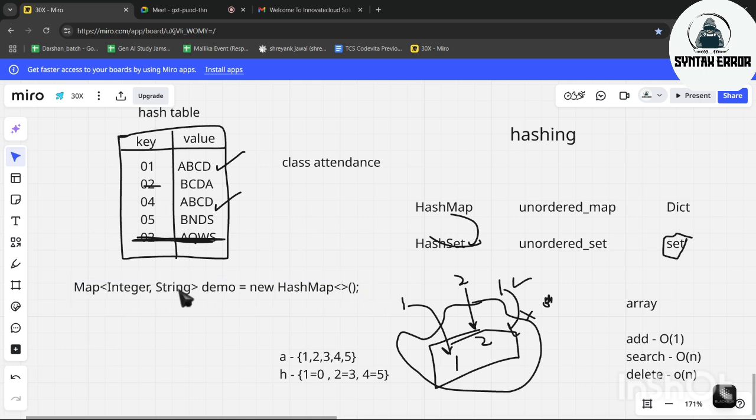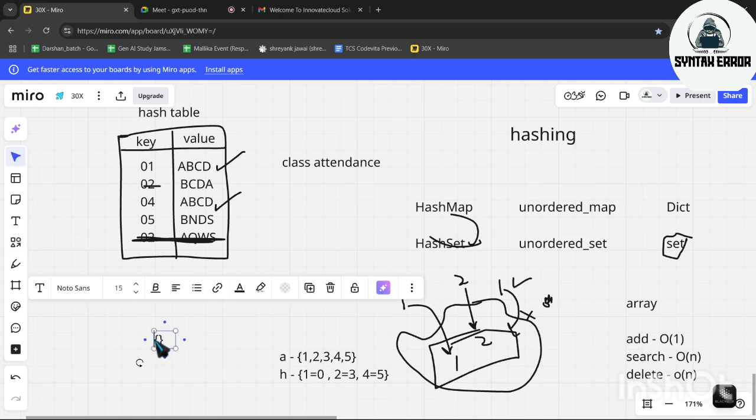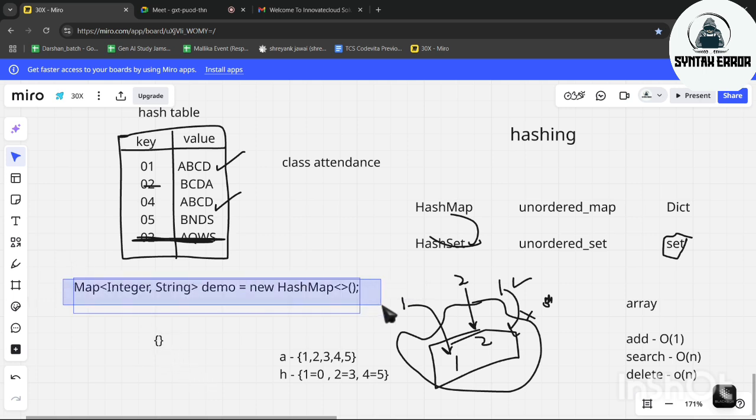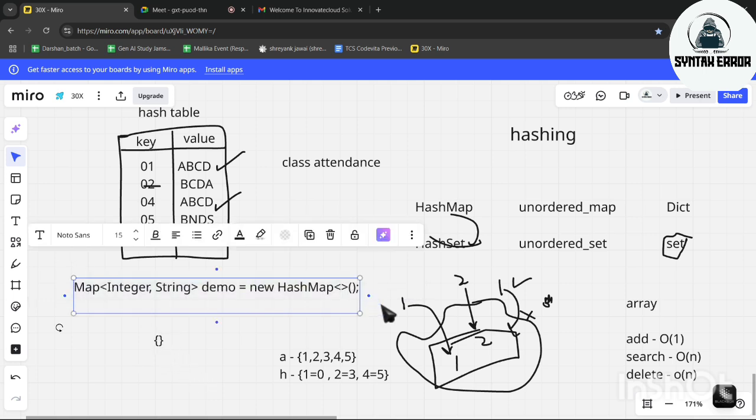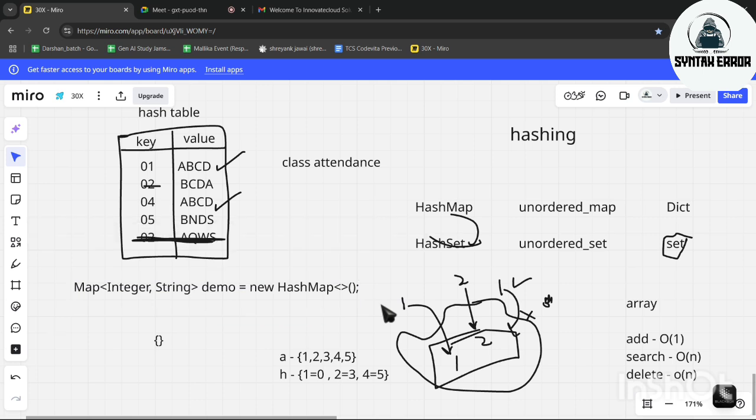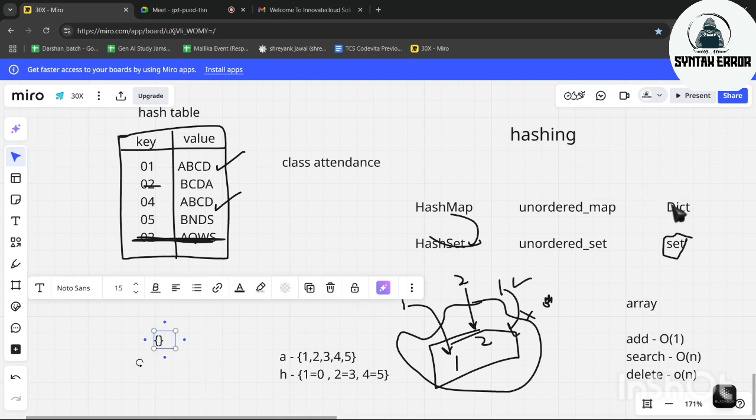And guys, who want to learn C++ or Python, it's okay. In Python it's very simple. For dictionary and set, you can just use square brackets and flower brackets. That's it. So simple declaration and creation of a hash map. I say you guys prefer this one only. When you are in the learning stage, if you learn this, then it will be easier for you when you move to the next level. And guys who want Python can just use flower brackets. That's it.